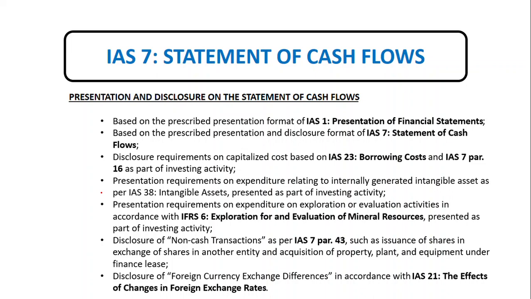For the disclosure of non-cash transactions, as per IAS 7 paragraph 43, we must also disclose, for example, issuance of shares in exchange for shares in another entity, where there are no cash transactions involved. Also, the acquisition of property, plant, and equipment under a finance lease, if it's a pure finance lease transaction and there is no cash involved. We also need to disclose foreign currency exchange differences in accordance with IAS 21, The Effects of Changes in Foreign Exchange Rates.